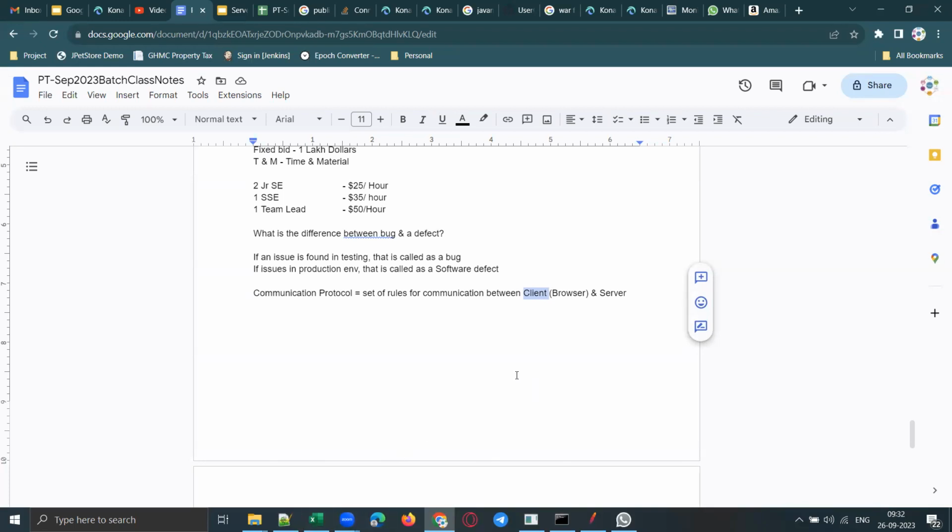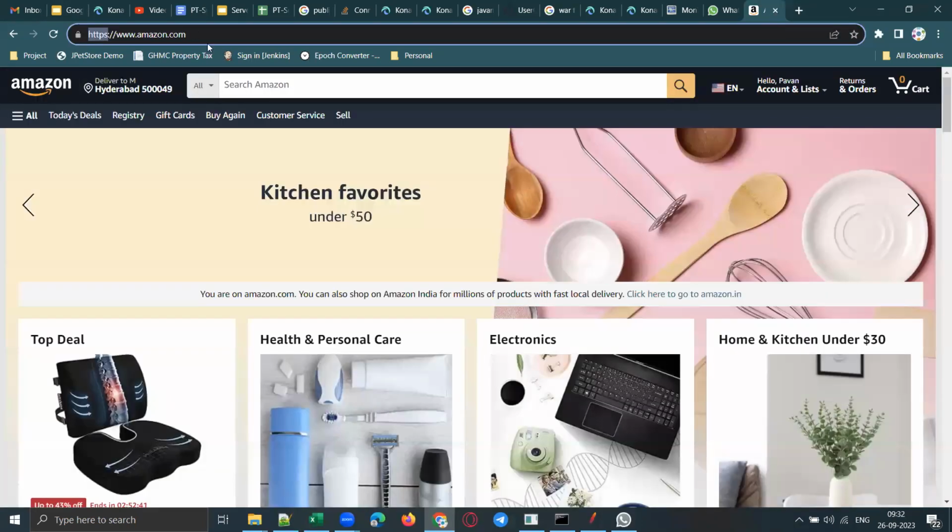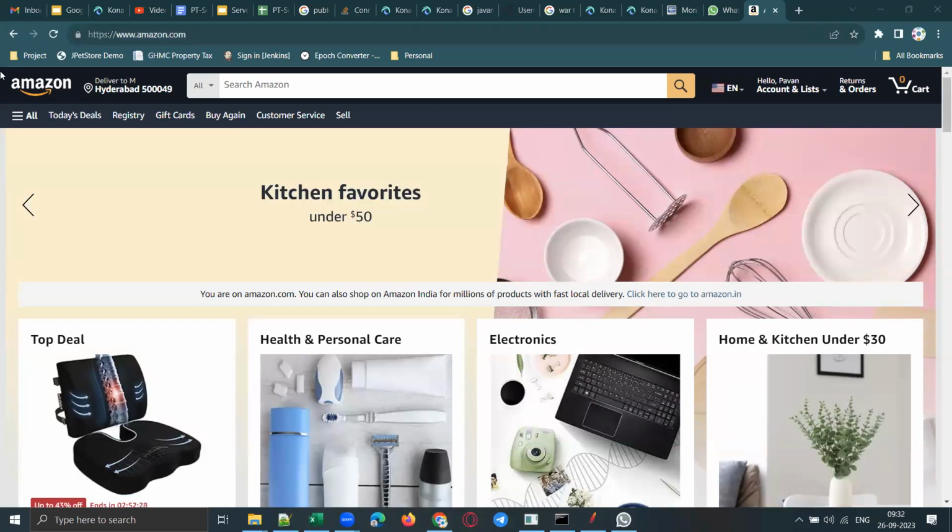Okay, so what is a communication protocol? It is a set of rules for communication between the client and the server. Now, when you are hitting this URL, you are sending an HTTPS request to the server. This is called an HTTPS request. And you get a response from the server. The page that you see is nothing but the HTTPS response.